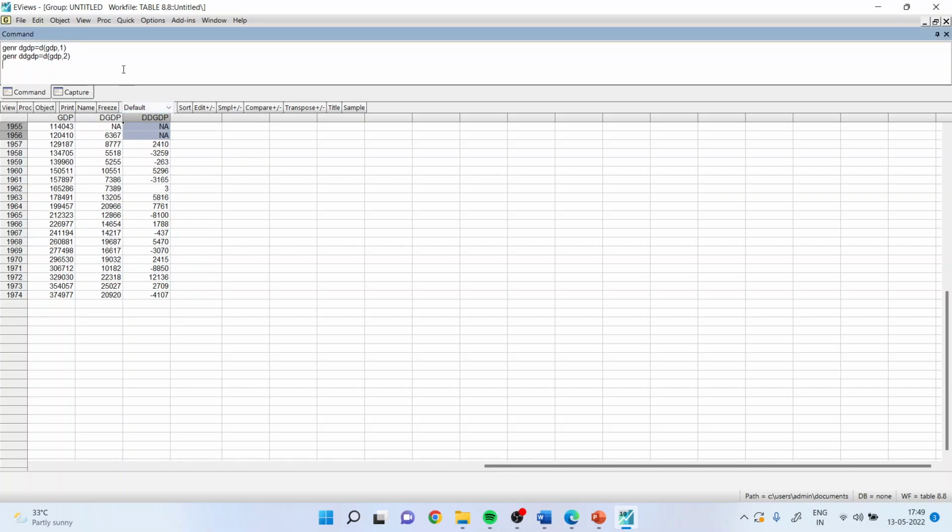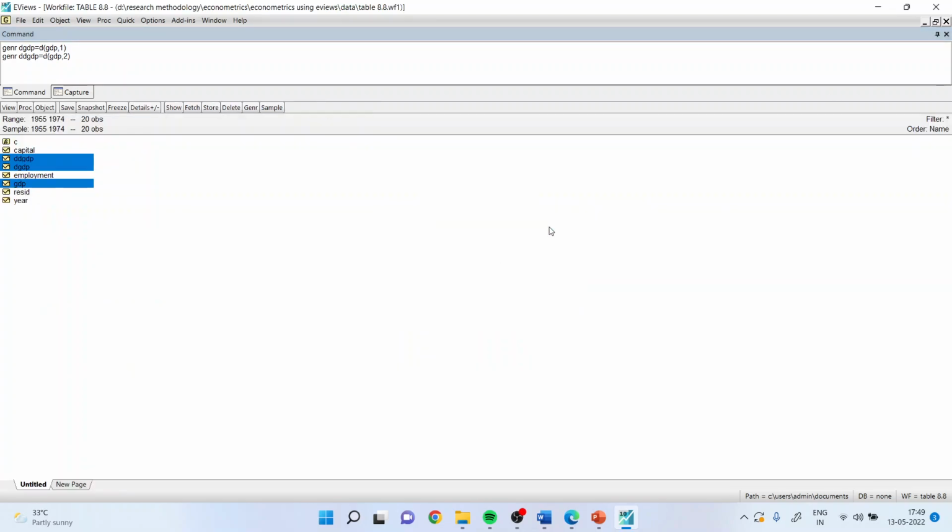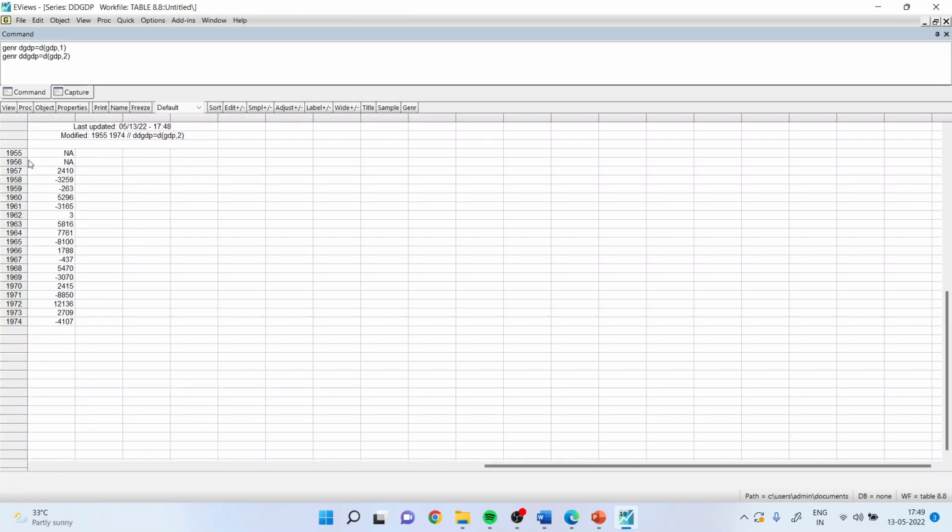One method to make the series stationary is by taking the first difference or the second difference. Let us see whether the series we have generated by second difference is stationary or not. We'll activate this series, view, correlogram. Now this becomes the base series. Understand, friends?